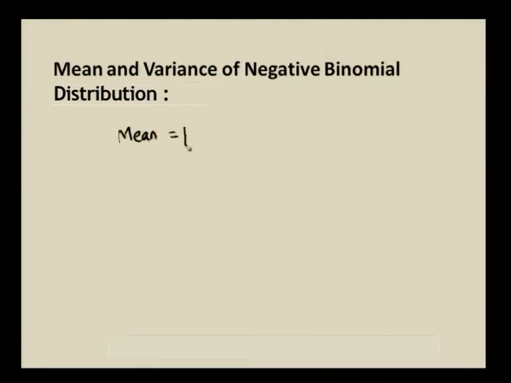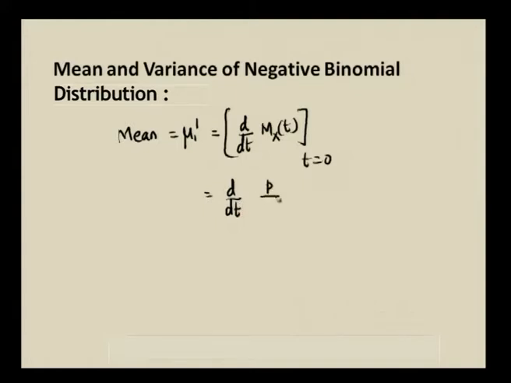Mean is equal to mu 1 dash is equal to d by dt of Mx of t at t is equal to 0. What is our Mx of t for negative binomial distribution? It is p by (1 minus q e power t) whole power r. This we have to differentiate and put t is equal to 0.